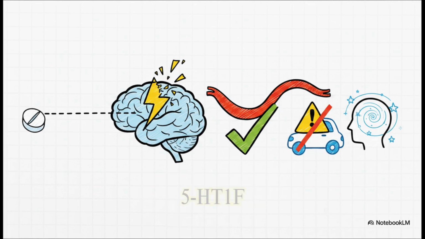Lasmiditan is a highly selective 5-HT1F agonist. It's highly lipophilic, so it crosses the blood-brain barrier easily, and it inhibits trigeminal pain signaling. This brilliantly illustrates the beauty of targeted pharmacology. Because it lacks affinity for the 1B receptor, it causes absolutely zero vasoconstriction. It's a literal game changer for cardiovascular patients.